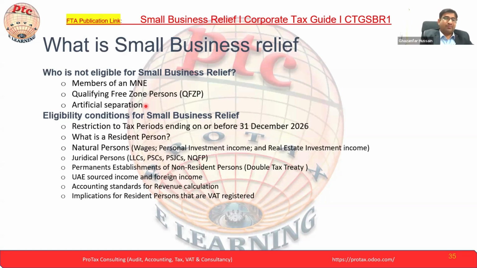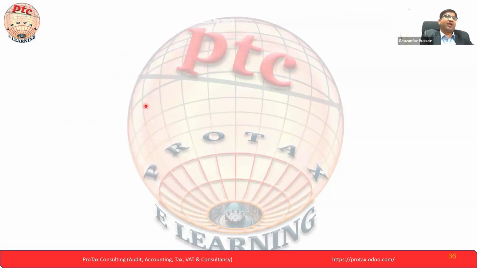So being human, we do that, but this is called the artificial separation, because the nature of the business remains the same, but you split into multiple trade licenses or multiple organizations. This falls under the GAAR rule. GAAR is an anti-avoidance rule, where people avoid taxation through such arrangements. The FTA might do an investigation and apply the GAAR rule. So there is further compliance for the terms and conditions. Okay.